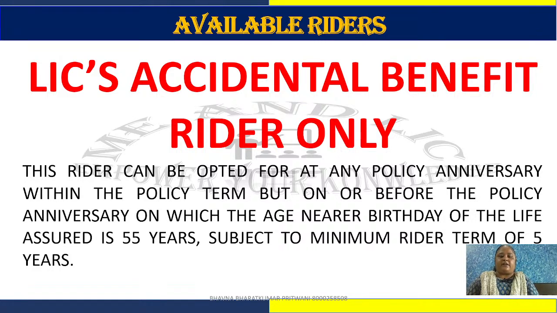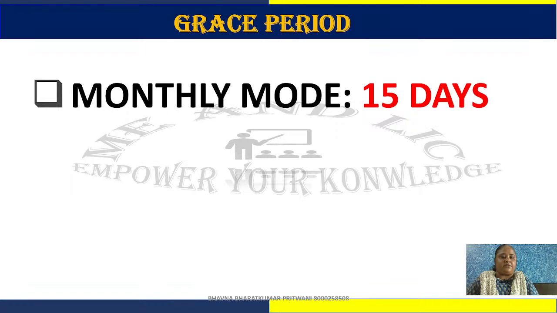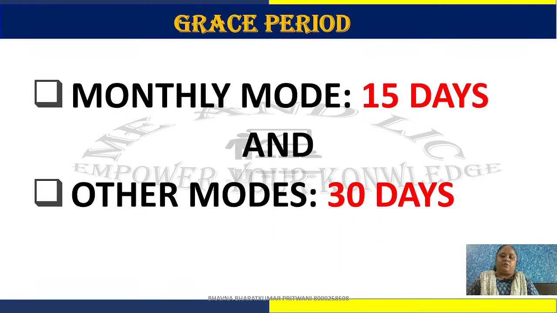Okay. This rider can be opted for at any policy anniversary. Within the policy, if you forgot to add it on the first day, you can add it at any policy anniversary. But remember, the age should be less than 55 years and a minimum of 5 years of premium should remain. Then and only then can you add this rider. Grace period is available: 15 days in monthly mode and 30 days in other modes.